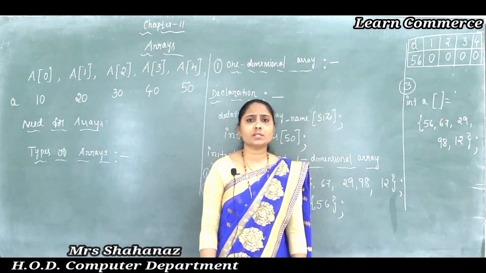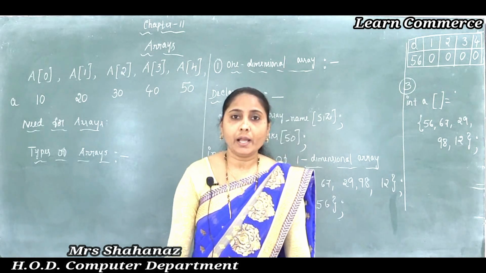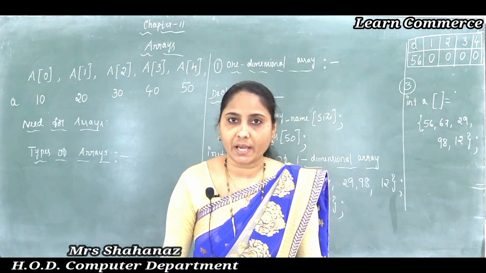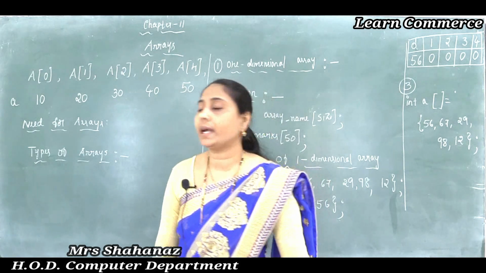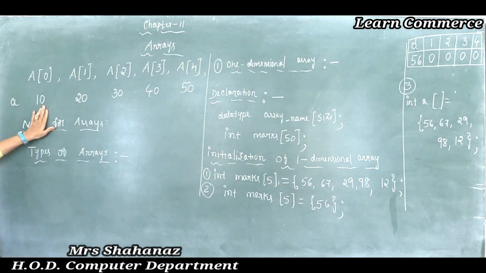Now what is the meaning of an array? We can say that an array is a collection of objects. In this example many numbers are there, and A is the name of the array. In the variable A we collected the numbers.